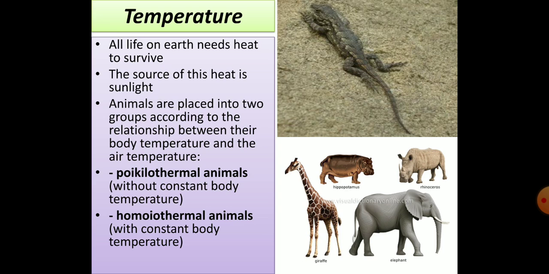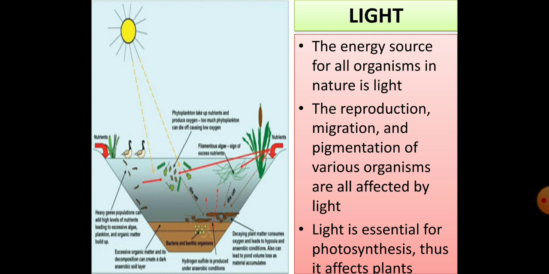How does light affect? For example, if you take aquatic plants, the majority of aquatic plants will be on the top surface of the water body, because they require light for photosynthesis. Or in a terrestrial ecosystem, all forest plants require light for the preparation of food energy.